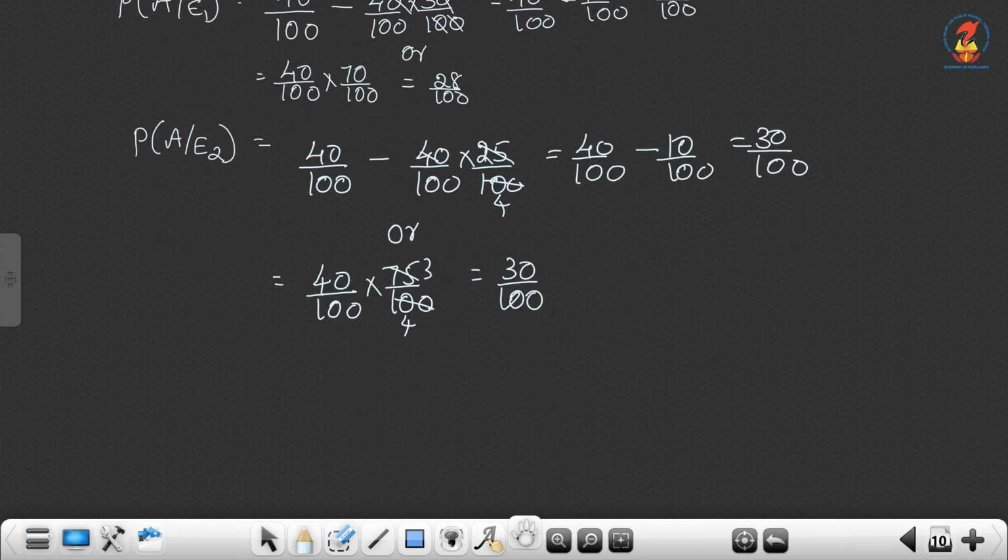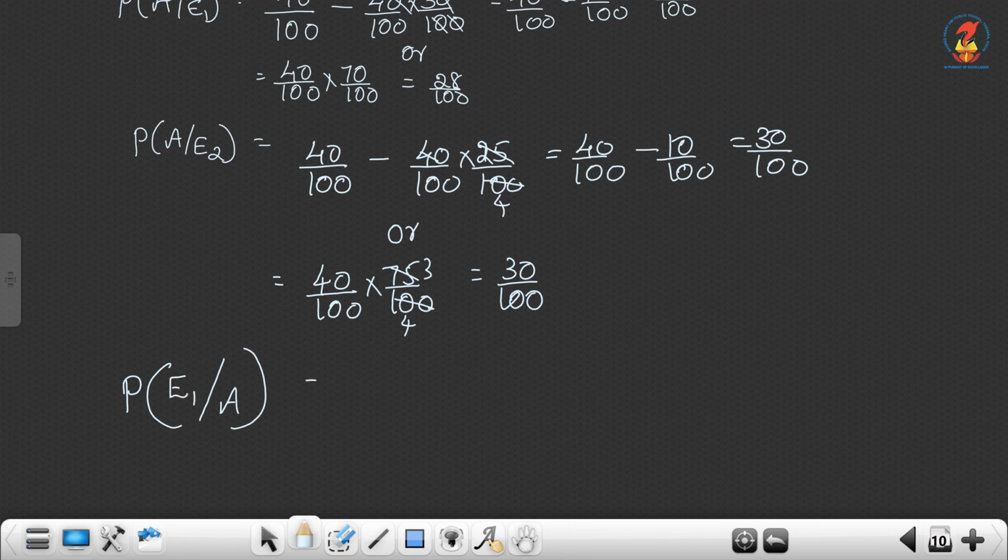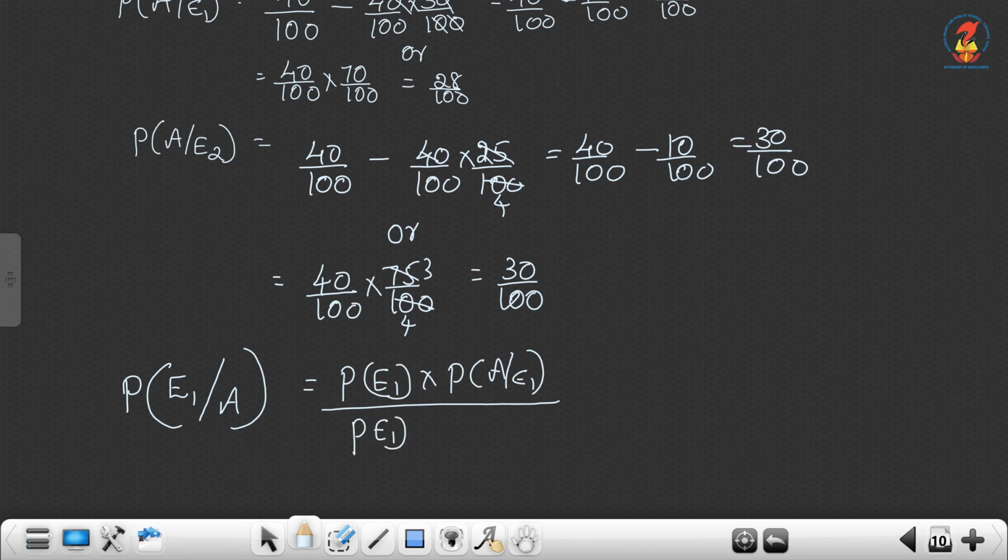Okay. Now we have to find the probability that the patient suffers a heart attack and he followed meditation and yoga. That is the first case. So P of E1 into P of A given E1 by P of E1 into P of A given E1 plus P of E2 into P of A given E2.